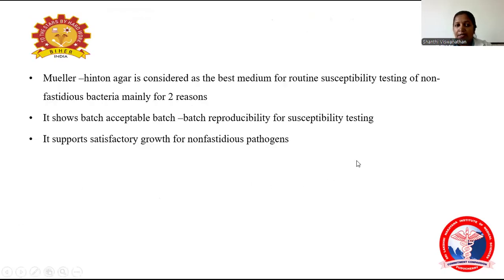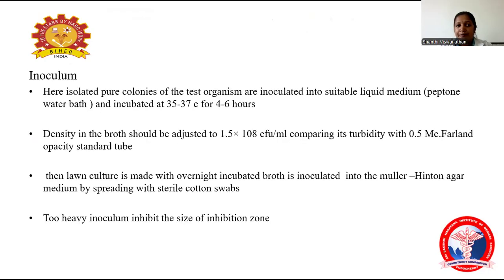Then we choose Mueller-Hinton agar. It is one of the best media routinely used for susceptibility testing, mainly for two reasons. It shows batch-to-batch reproducibility of susceptibility testing, and it supports satisfactory growth of non-fastidious pathogens. For this purpose we choose Mueller-Hinton agar.